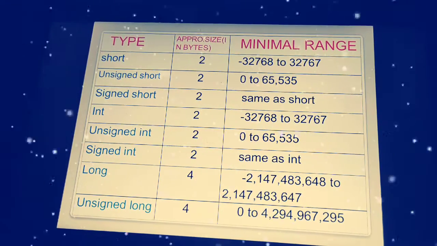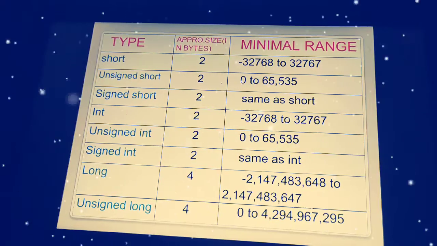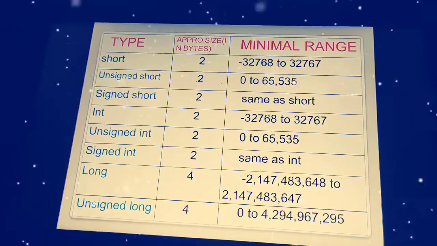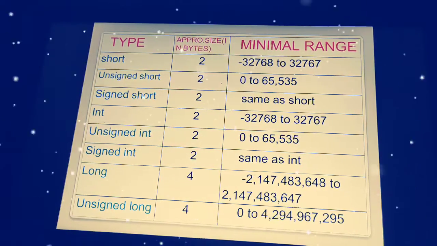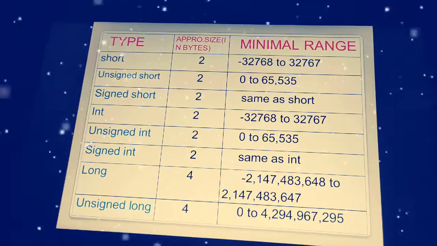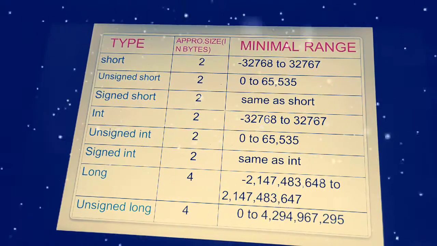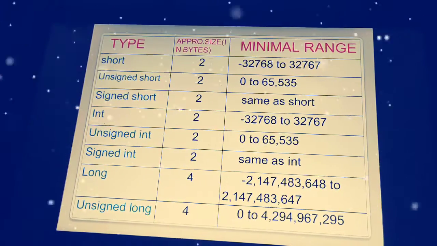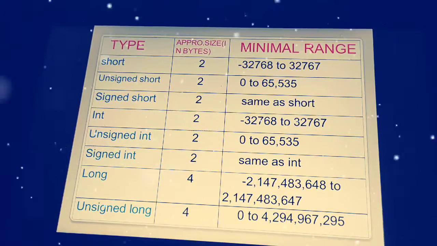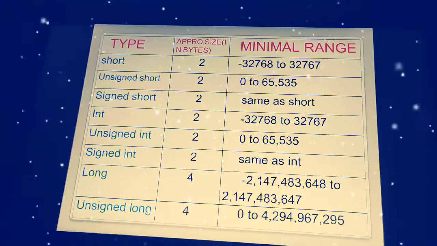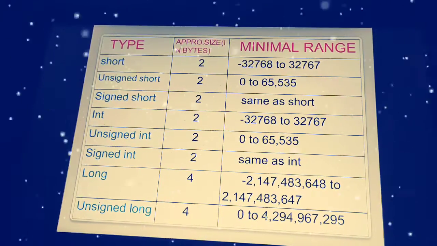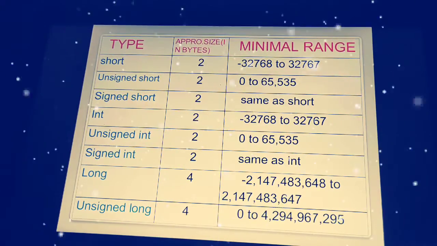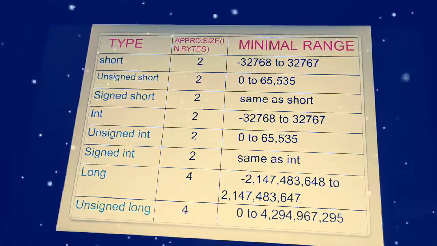Now coming to the type, the approximate size in bytes, and the minimal range for the particular type. As I mentioned in the previous slide, regarding the type and the memory it occupies in different registers, and the minimal and maximal range for both signed and unsigned of the same type.